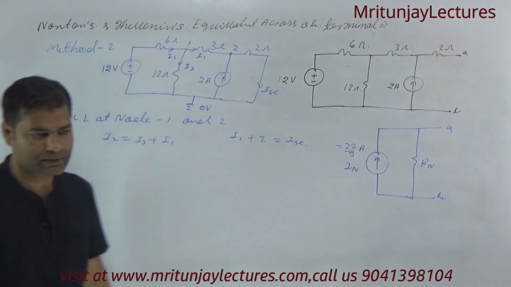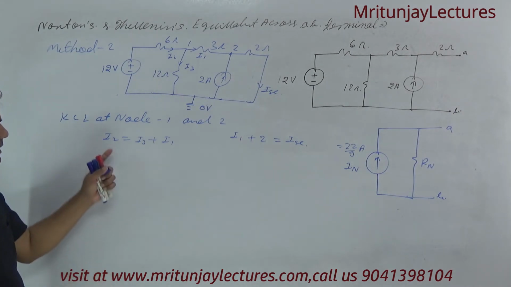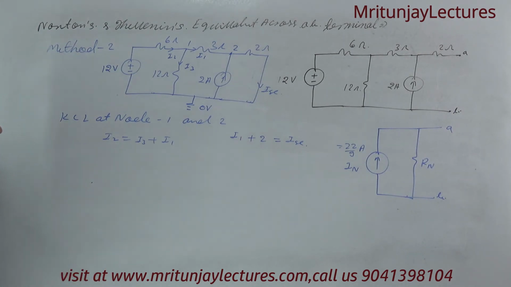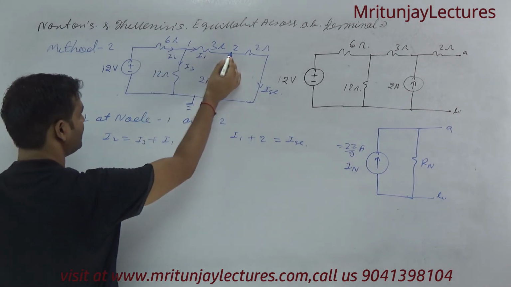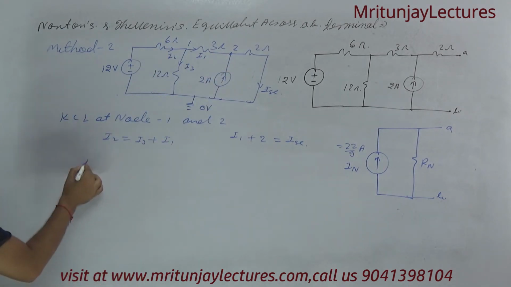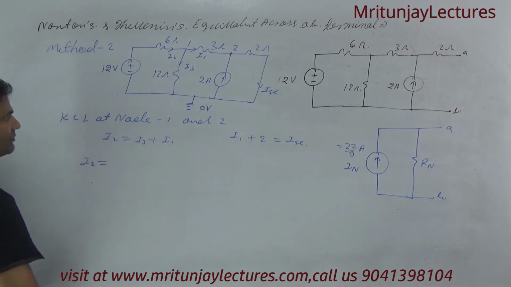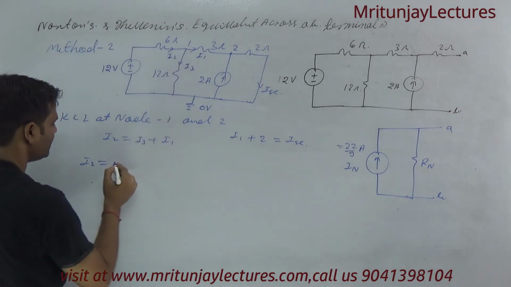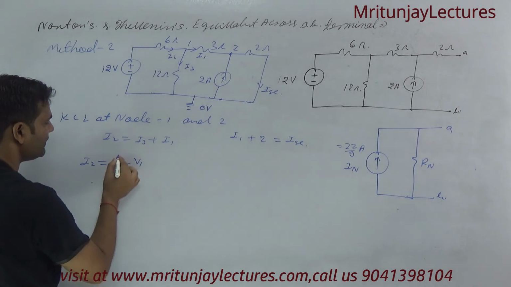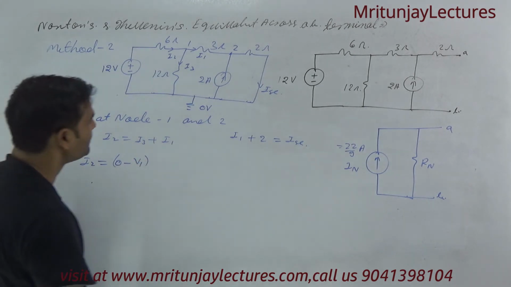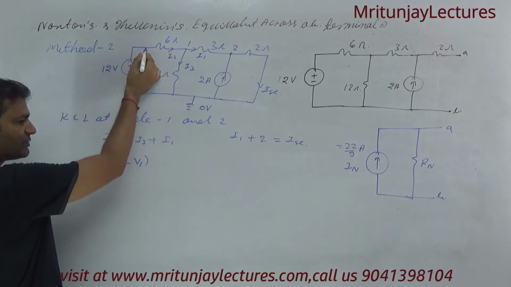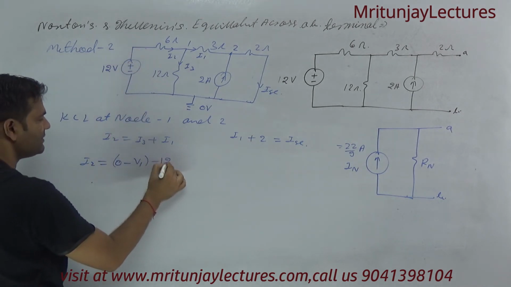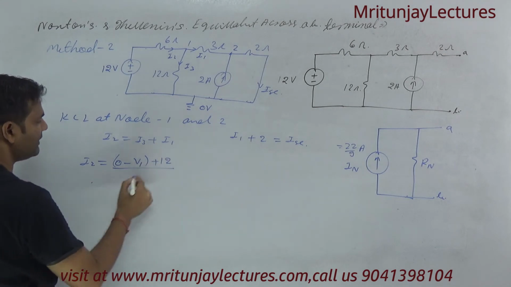Now another way, what about I1? This voltage is 0, this voltage is V1 and this voltage is V2. What about I2? 0 minus V1. Current I2 leaves from the positive terminal, that's why plus 12 divided by 6.